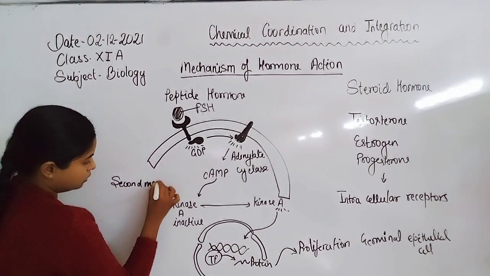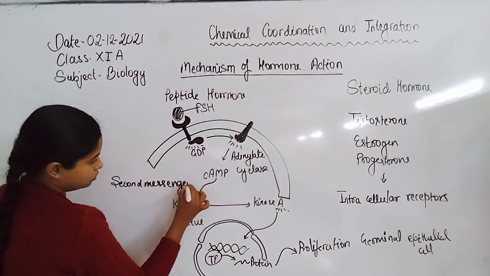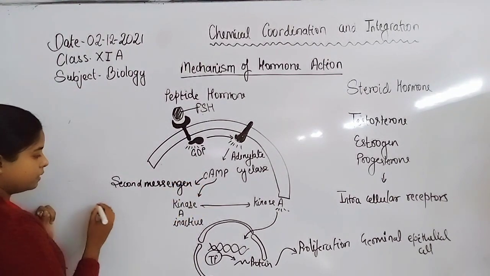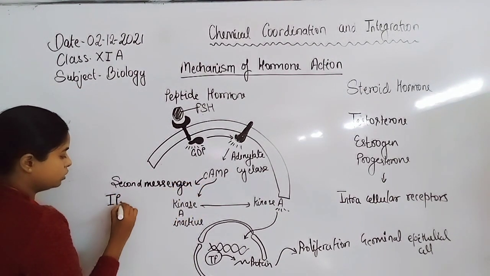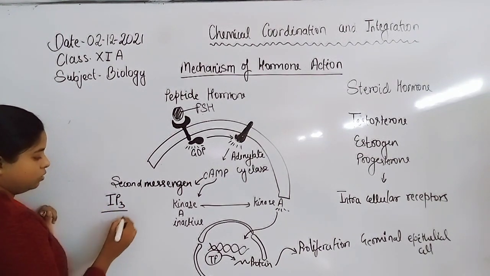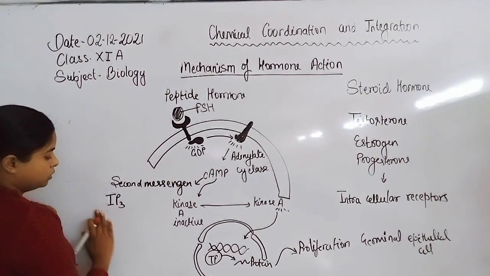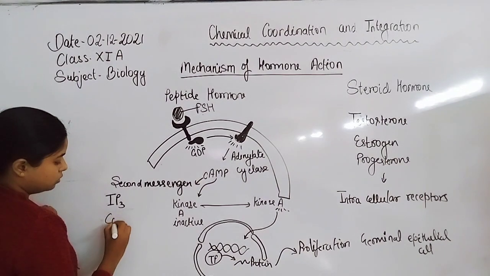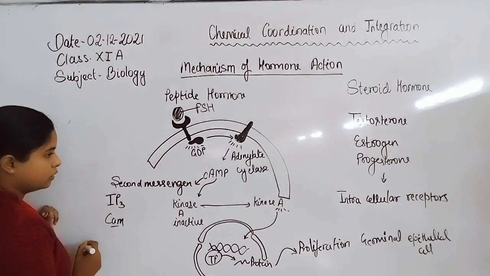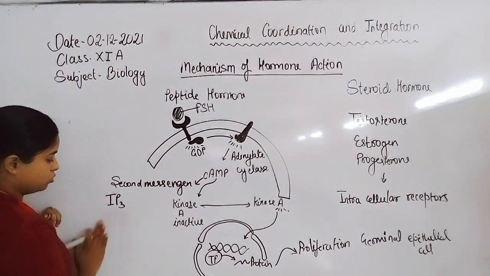Second messenger, and another kind is inositol triphosphate, IP3, or calmodulin, which is also known as CAM, or calcium ion.